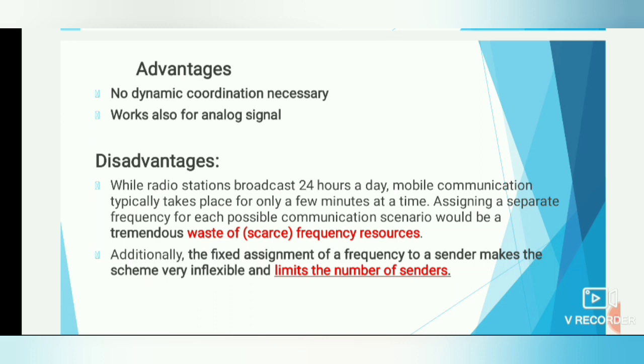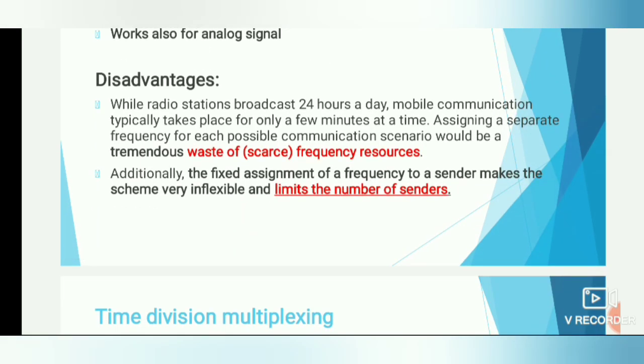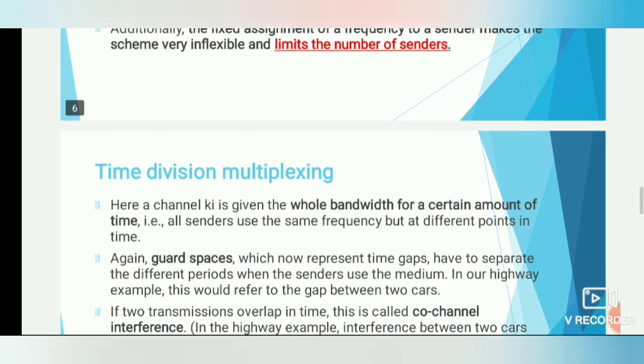In the case of disadvantages, while a radio station broadcasts 24 hours a day, mobile communication typically takes place only for a few minutes at a time. So assigning a separate frequency for each possible communication scenario would be a tremendous waste of frequency resources. This waste is a main disadvantage. Additionally, the fixed assignment of a frequency to a sender makes the scheme very inflexible and limits the number of senders. So this is a drawback.